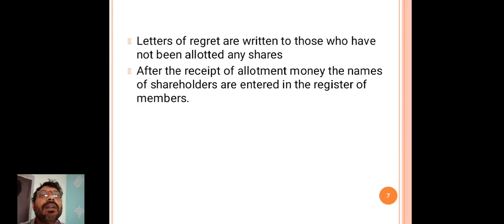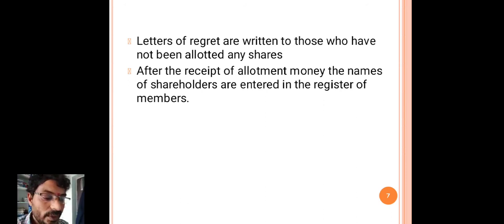And letters of regret are written to those who have not been allotted any shares. Generally, so many people apply to a giant stock company to purchase shares.